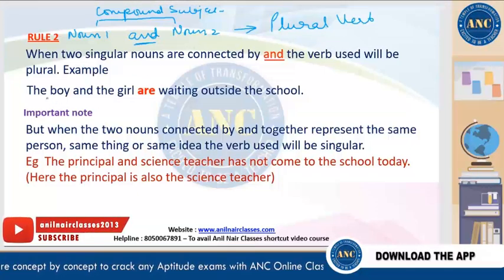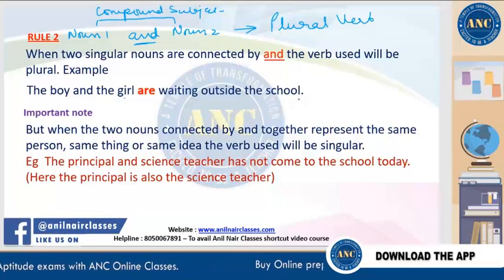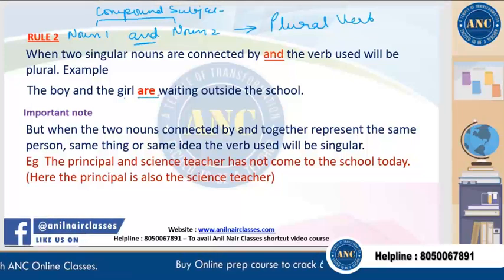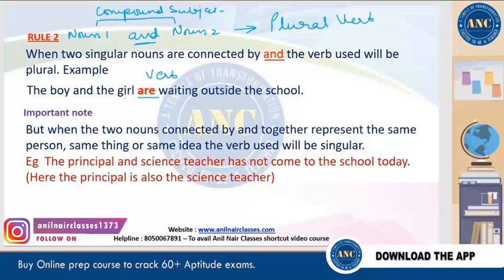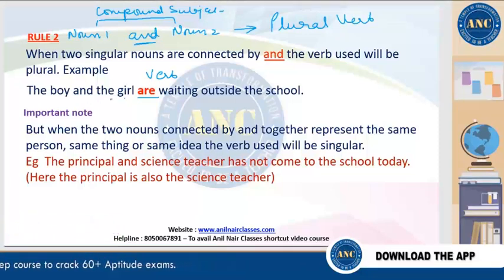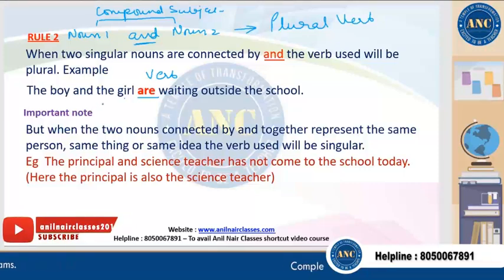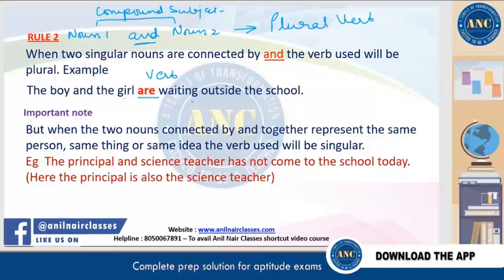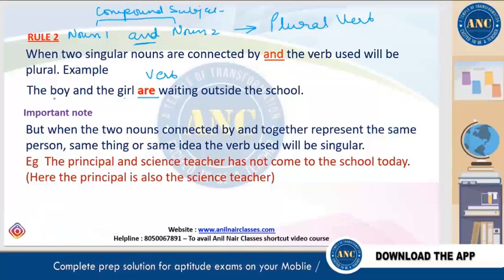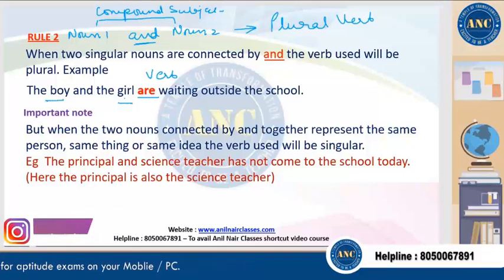So see, the boy and the girl are waiting outside the school. We know the steps we will follow. We'll find the verb, right? Now, can you see any prepositional phrase? No, we can't see any prepositional phrase. So it's not necessary that every sentence will have one. If it is there, you cross it out. Right? So, you ask the question, what are waiting outside the school? Or who are waiting outside the school? The boy and the girl.